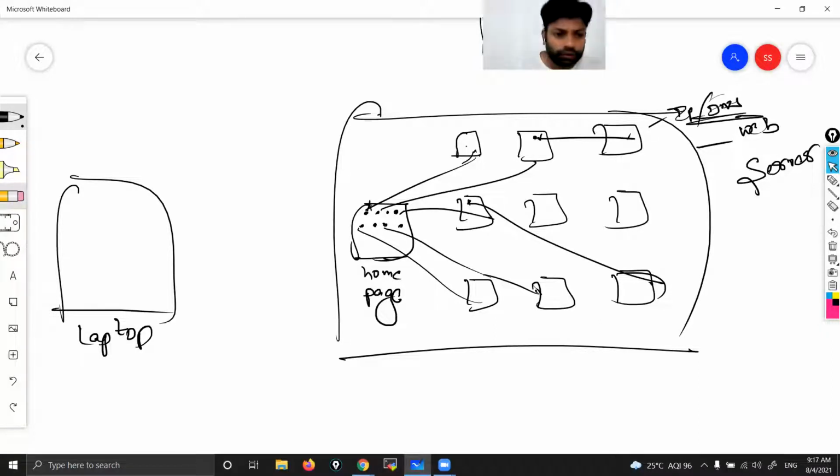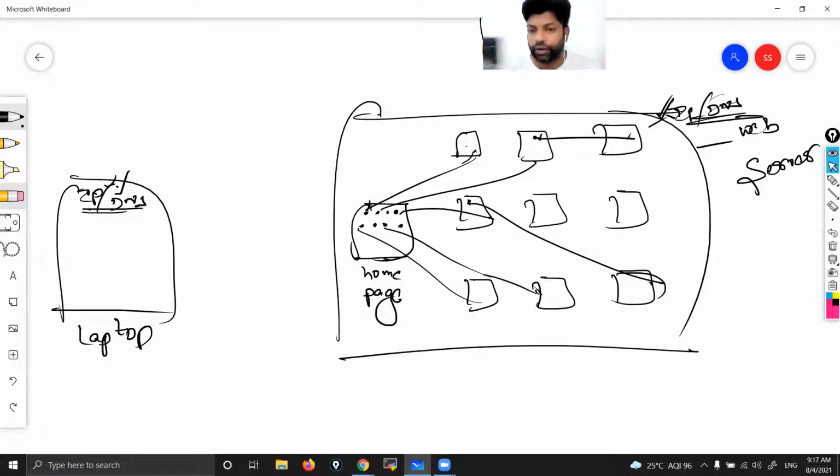IP or DNS. So when I type this IP address or DNS, I'll be explaining that one, don't worry. Okay, so this is the address to reach this server. IP address or DNS. DNS means domain name system. So this is the address by using which we can reach this particular server.